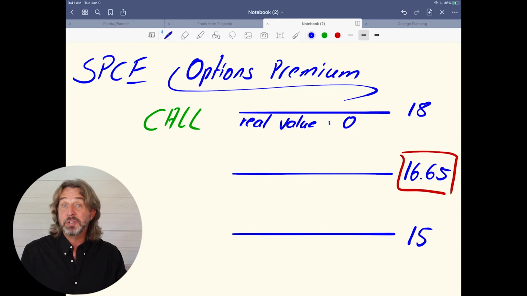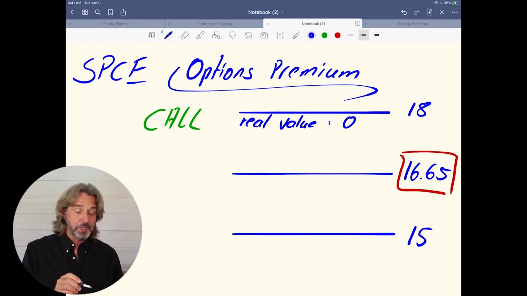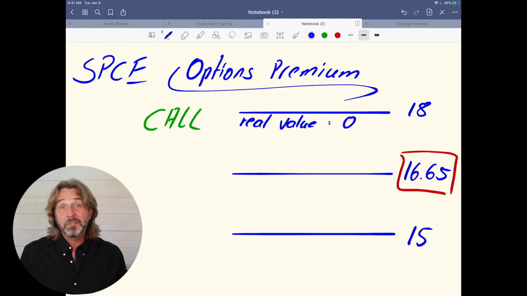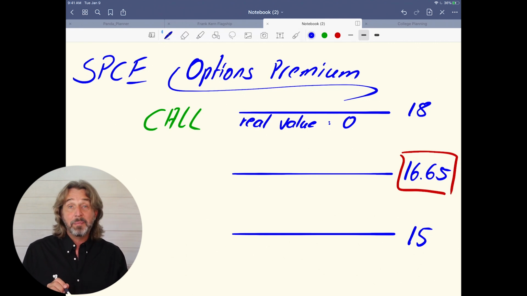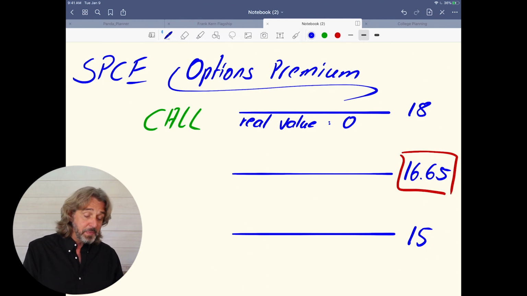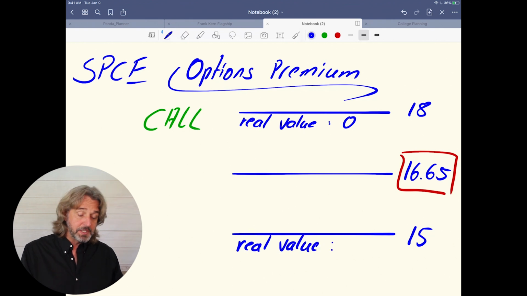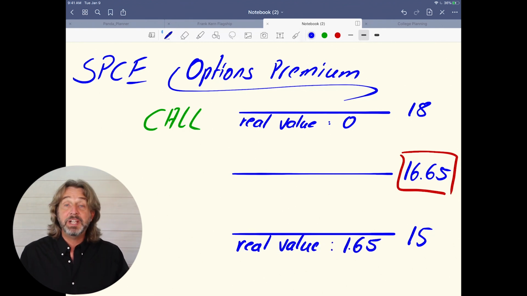Now, a strike price of 15 is a different story here. So a strike price of 15 means that we can buy this stock for $15 if we have a $15 call. So this means the real value here is $1.65. Why? Because we could buy the stock for $15 and then sell it right away for $16.65.